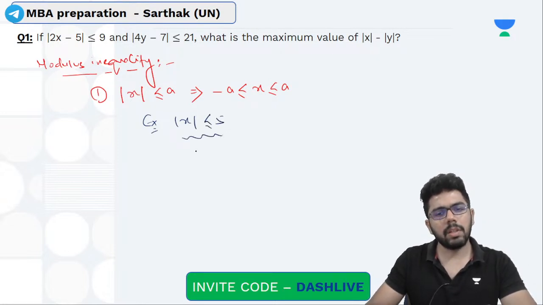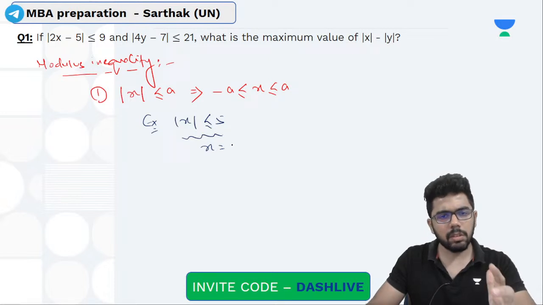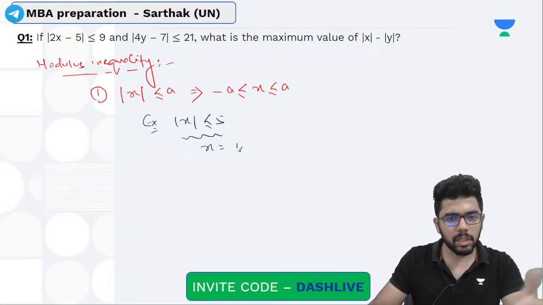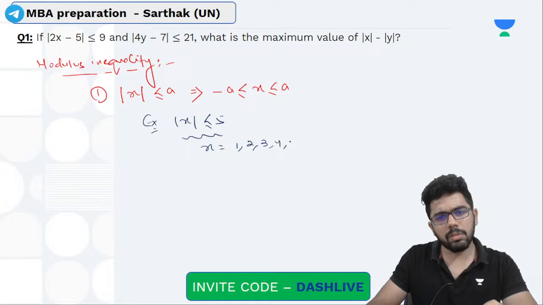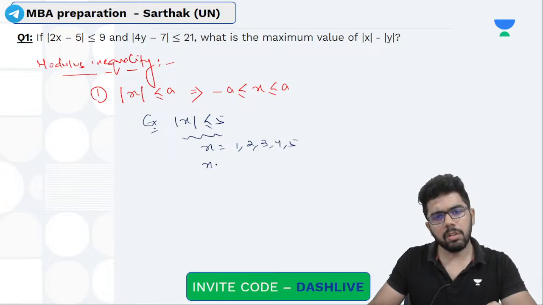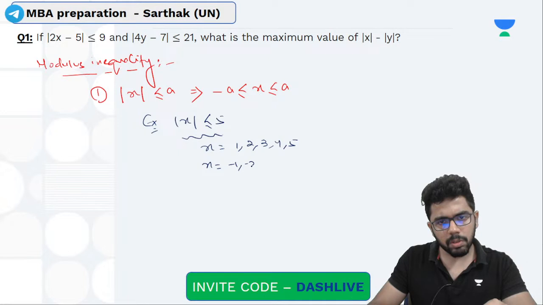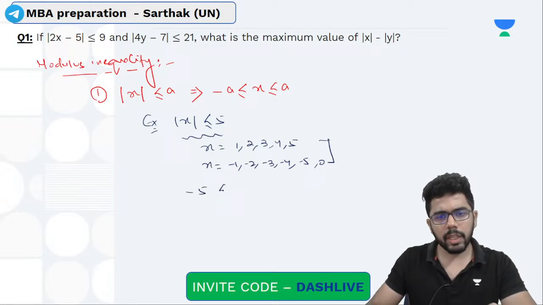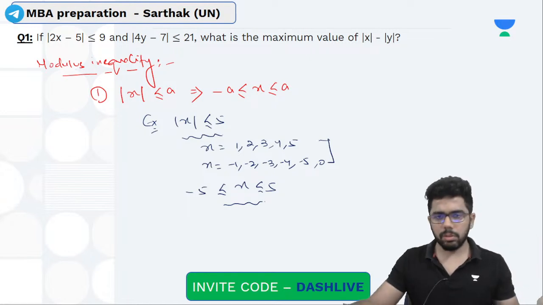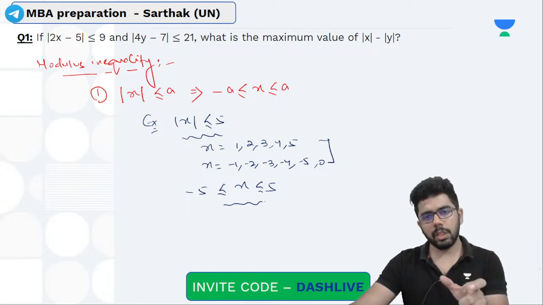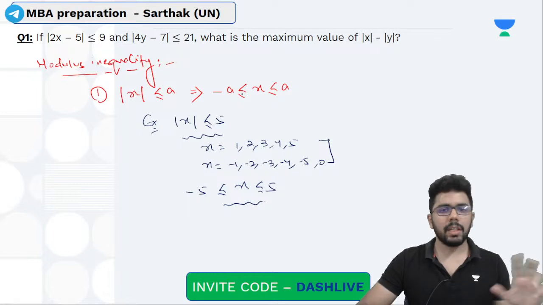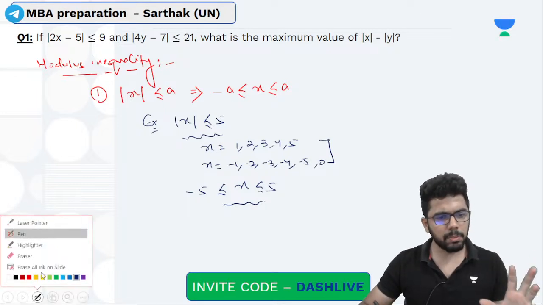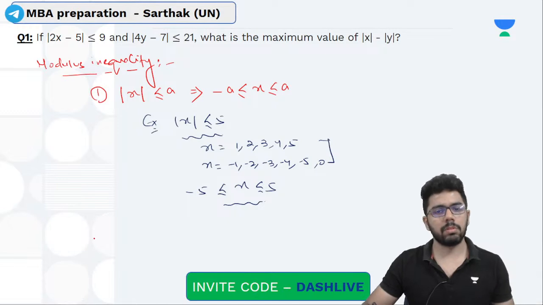That means x का क्या क्या values हो सकता है? X can be अगर मैं integer में सोचता हूँ, it can be real numbers also. It can be 1, 2, 3, 4, 5, or it can be minus 1, minus 2, minus 3, minus 4, minus 5 as well as 0. ये चीजें हो सकता है. So what did you get? X lies between minus 5 and 5. Can you take a 6 or a 7? No. So if mod x is less than equal to a, x lies between minus a and a. First property. दो ही property है, बस वही दो में सारे modulus inequality question solve होते हैं.